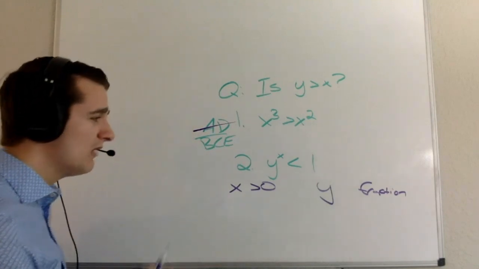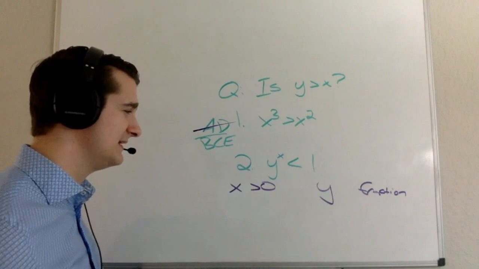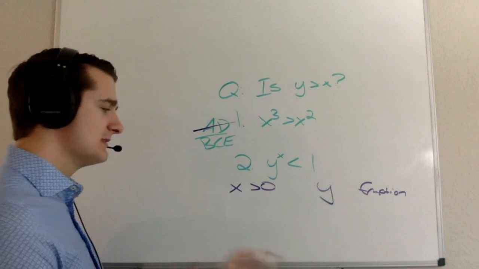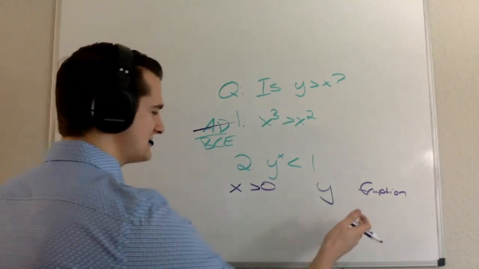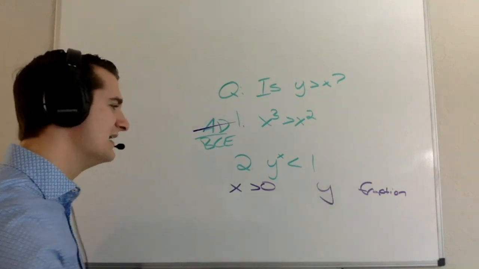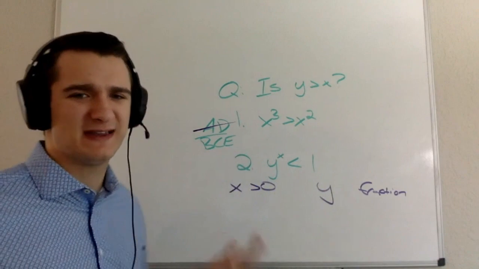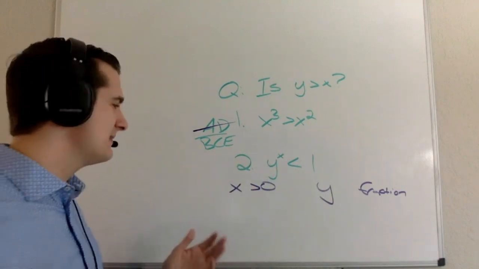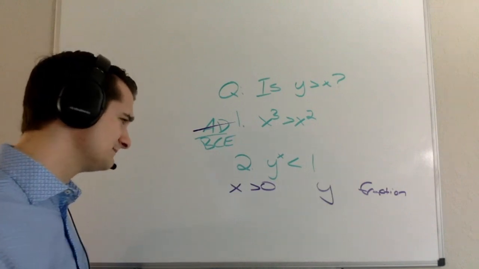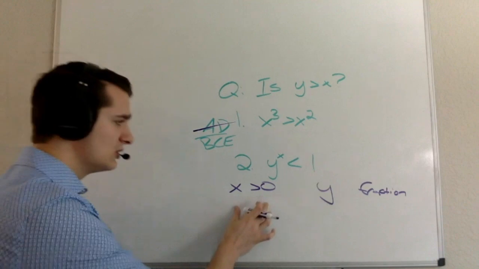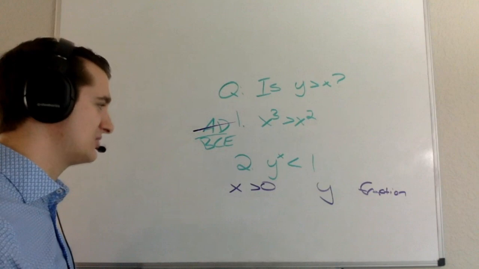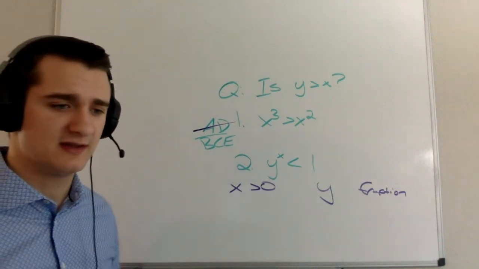Okay. Now, right away there, it's pretty clear to me that I don't know whether y is necessarily greater than x. And the reason for that is because, well, if y is a fraction, does x necessarily have to be a fraction that's larger than y or a fraction that's smaller than y? It doesn't really matter, right? So they could be fractions and their relative value to each other isn't exactly fixed here. But I know that if x is greater than 0, then y has to be some sort of fraction. I know that with confidence.